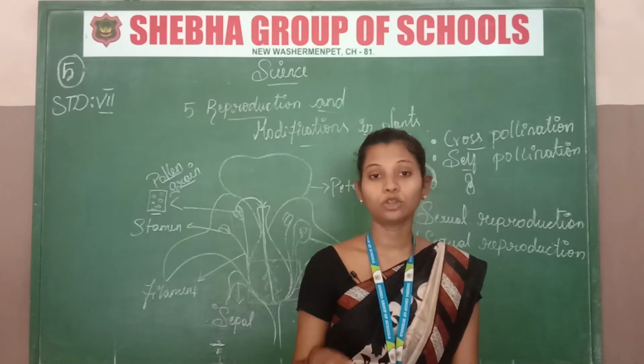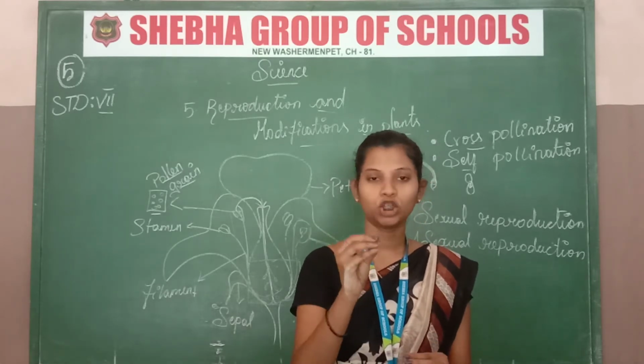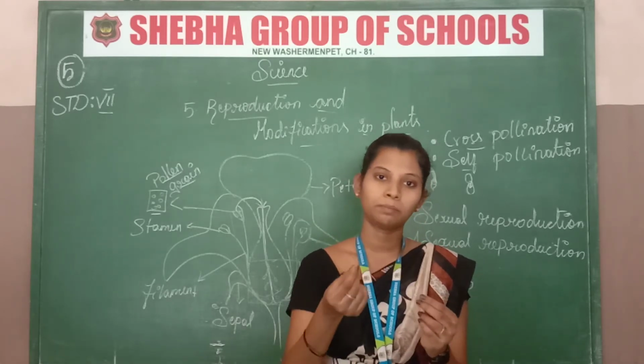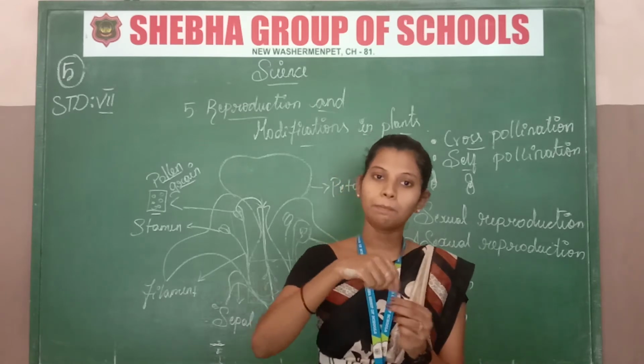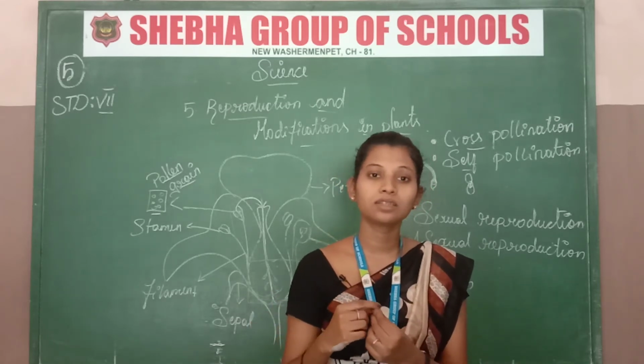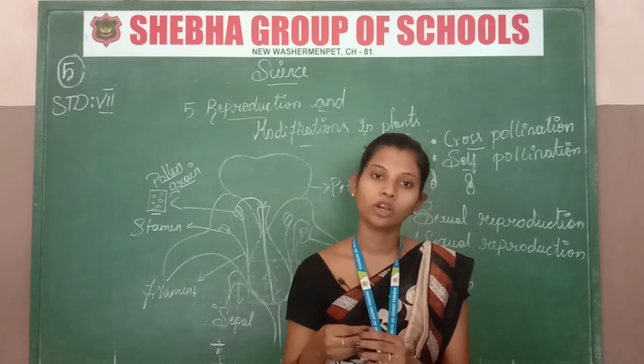Now see, I told you about the picture in which the man is plucking the male flower and rubbing it into the female flower. That is artificial pollination.